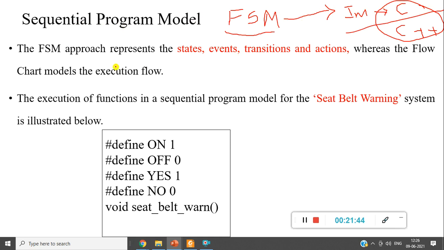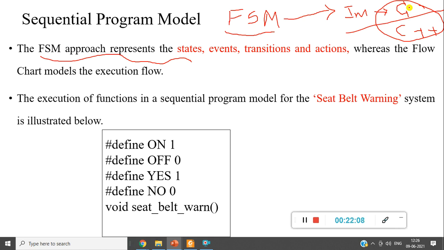Now, one part is the design part, that is the FSM part, we call it the design part. Then the implementation part is nothing but C programming. Then implementing the C program onto the hardware, maybe a Raspberry Pi, or any high-end microcontroller.